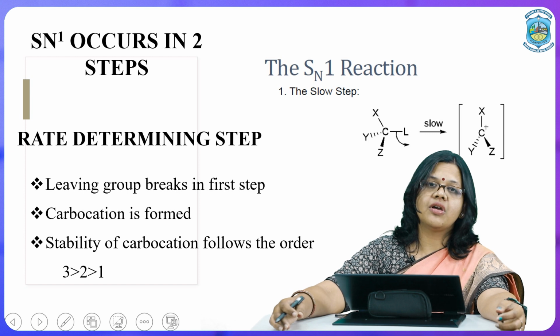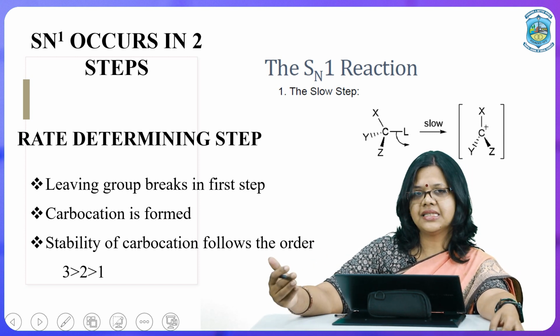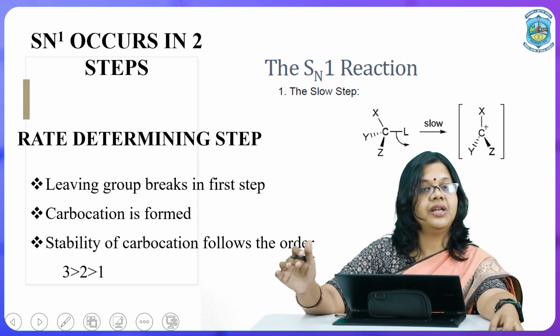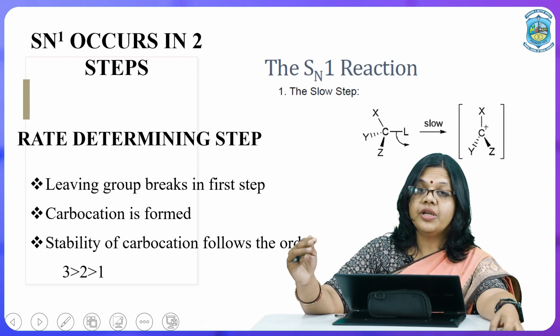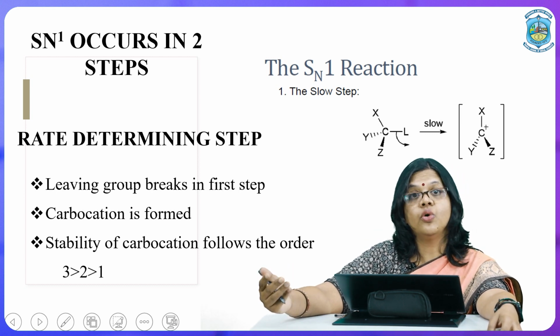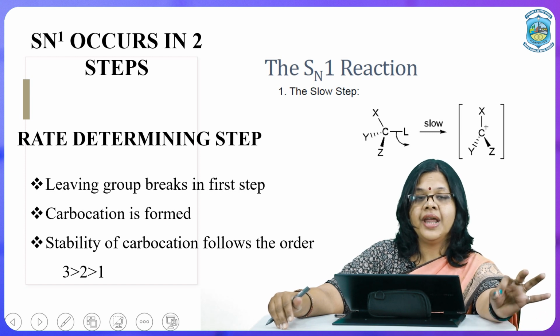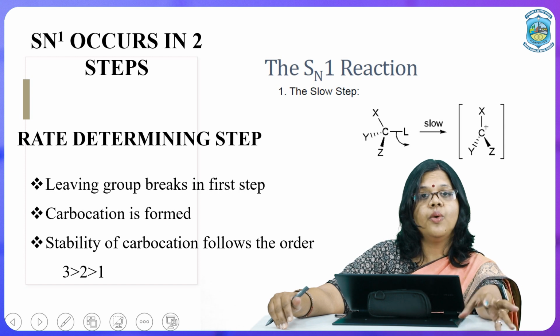When we talk about any reaction, these reactions occur in many steps, and generally when we say an SN1 reaction, it occurs in 2 steps. But since we know the kinetics of the reaction, and when we talk about kinetics, we talk about the slow steps and the fast steps, and in any reaction the rate of the reaction is determined by the slowest step.